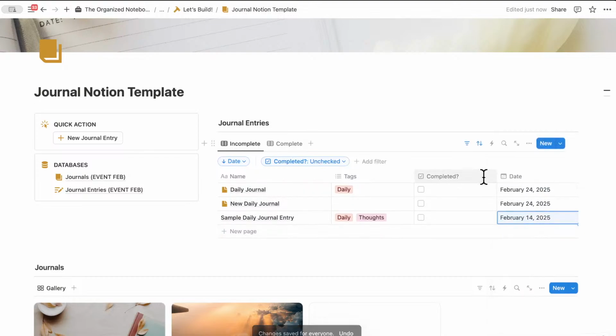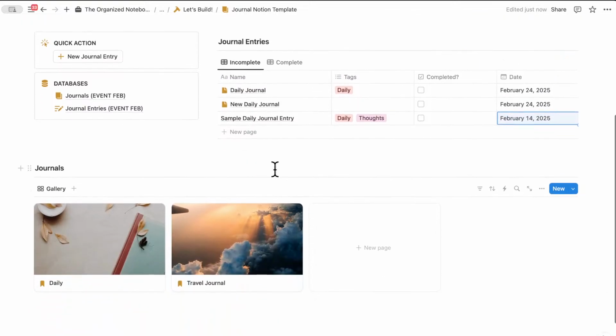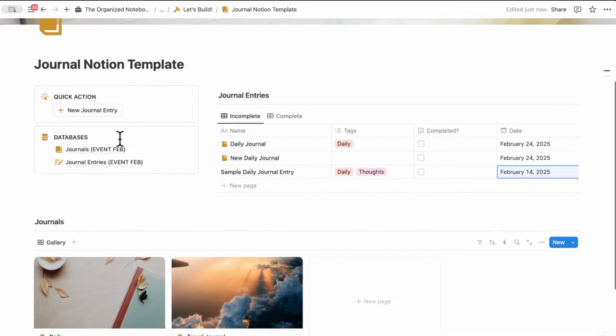So yeah, the newest goes to the top like this. And you can also create even tabs based on tags. You can create all sorts of views and more. So this is really just the very basic setup for journaling with Notion. I hope that this is useful. I think there's a lot to play around with here.